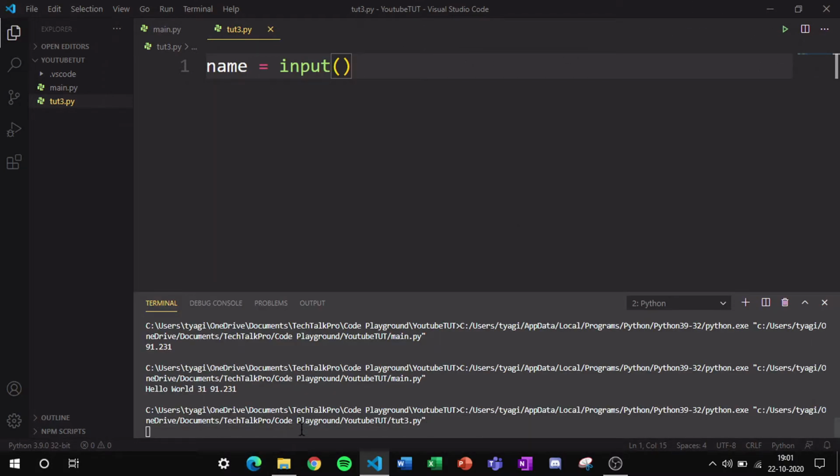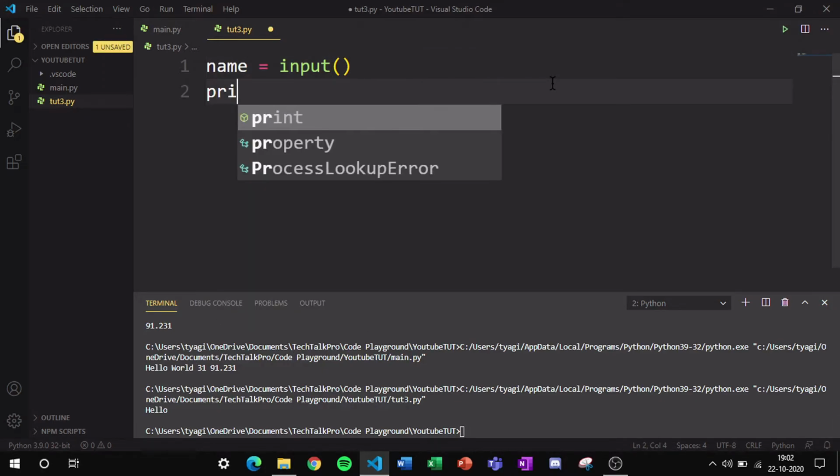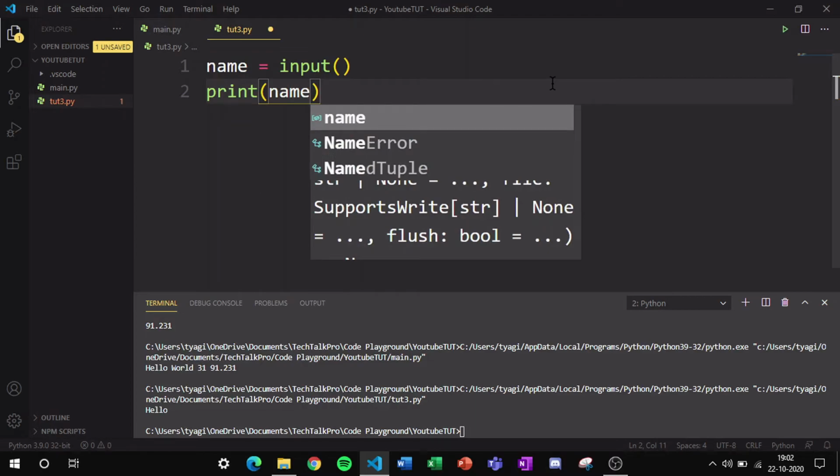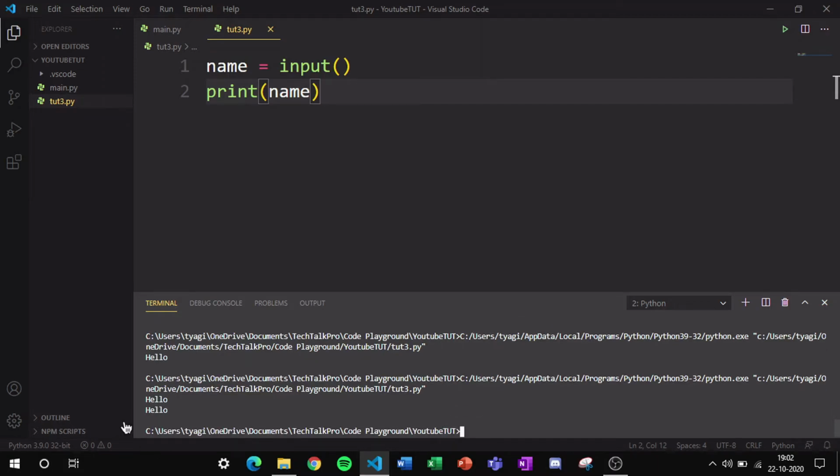If I run this command, as you can see, it is showing no output. We have a blank to type. So if I type here hello, the program will end because we are not printing or doing anything with the name variable. I am going to make a print function which will be print name. So now if I run this command, I will get an option to enter my answer, and here I am going to enter hello. You can see it has printed hello because I had made the print function here.